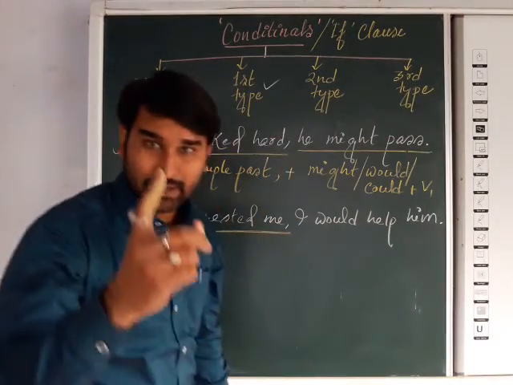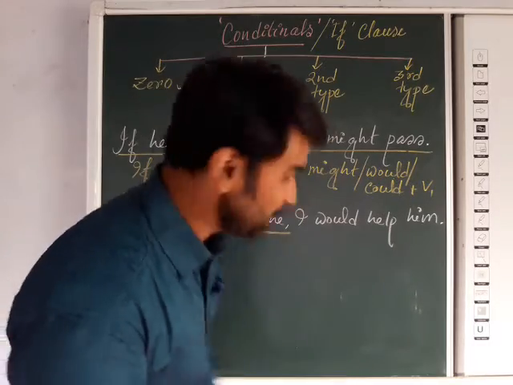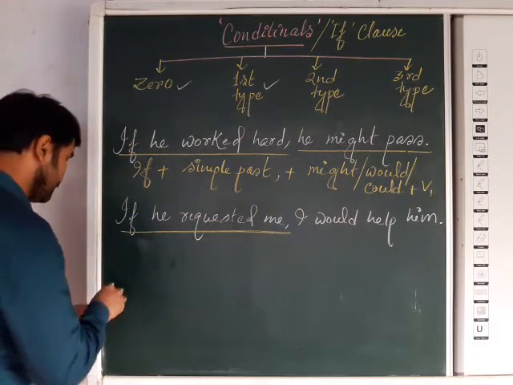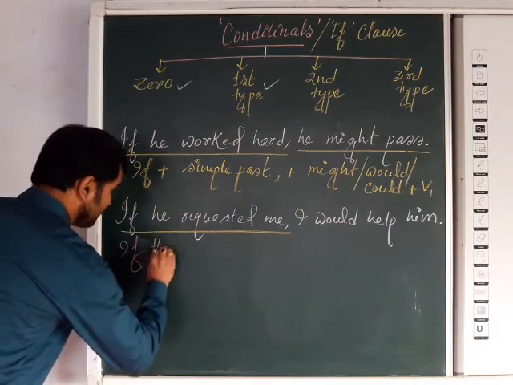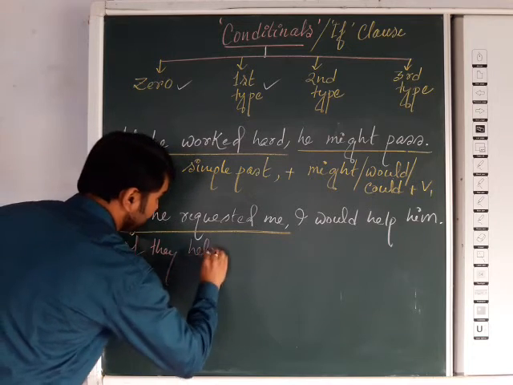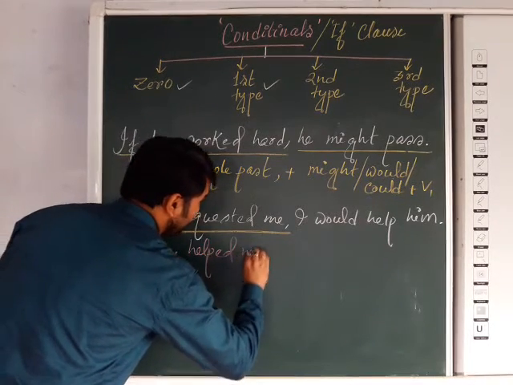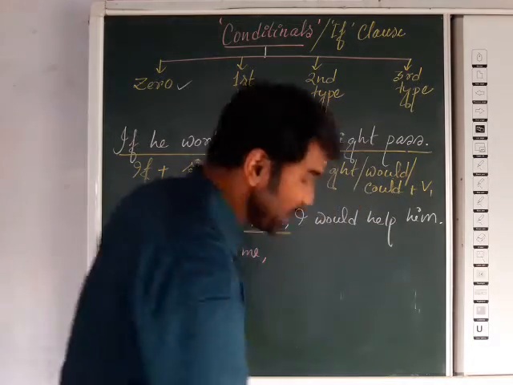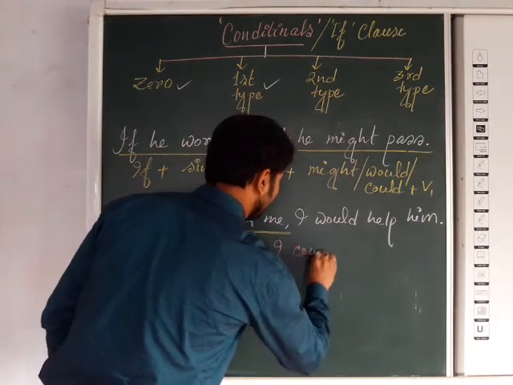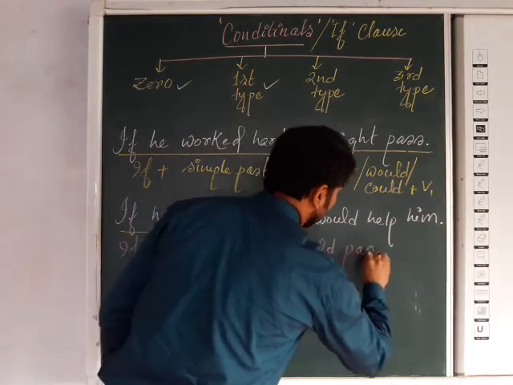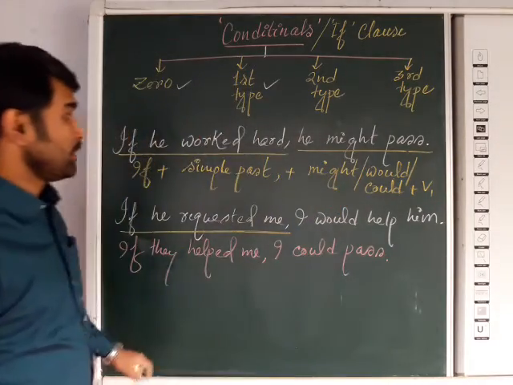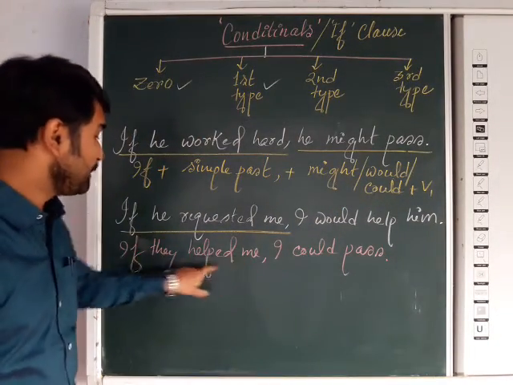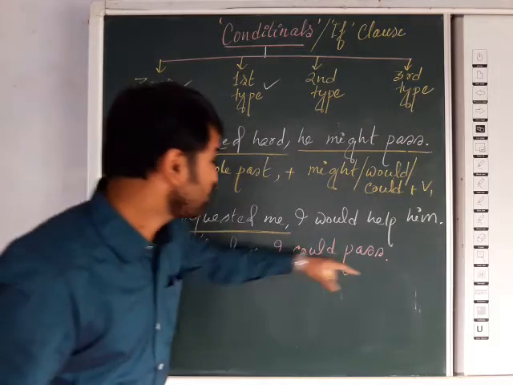Could I give example 1? If they help me, next example, I could pass. Now, if they help me, simple past, followed by I could pass.